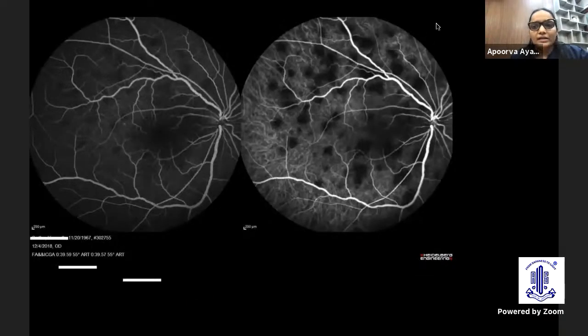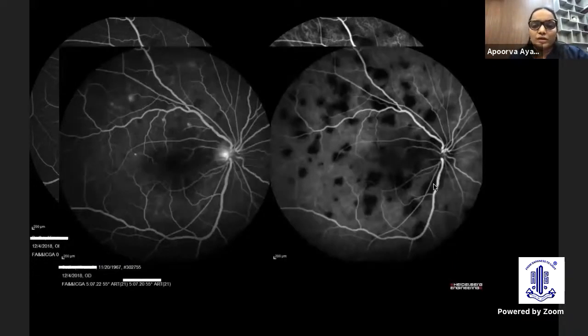So we did an FA and an ICG for this patient. The FA showed hypofluorescence in the areas corresponding to the hyper on the AF, and the ICGA showed these not very round, discrete, a little random spots, a little more concentrated in the posterior pole, and fewer, not throughout the fundus, only largely in the posterior pole and a little above the arcades. So there were some pinpoints here.